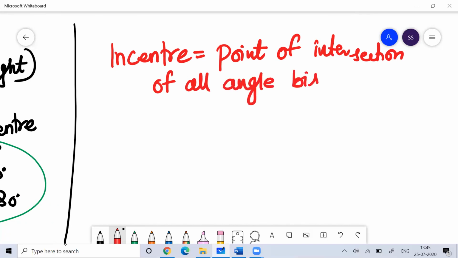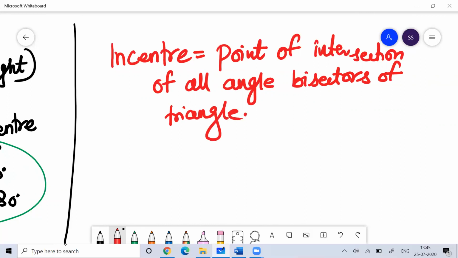The point where the angle bisectors of the triangle meet is called the incenter.